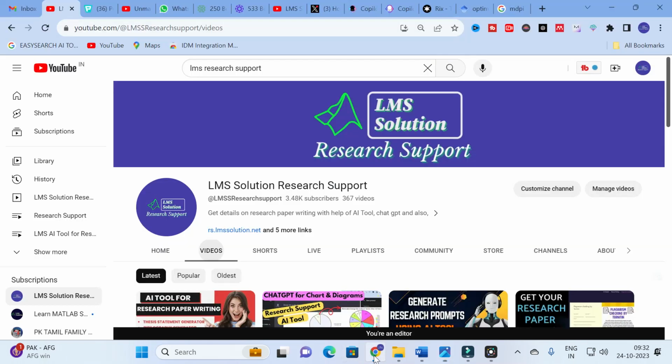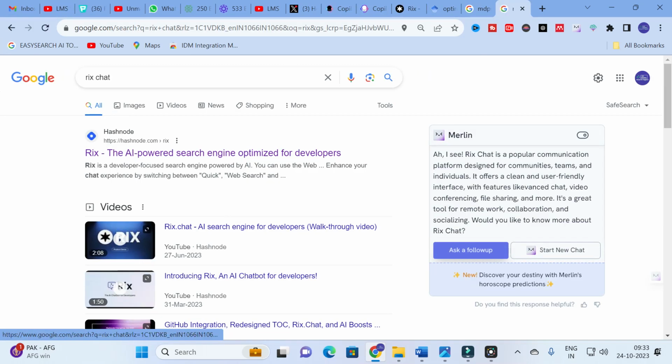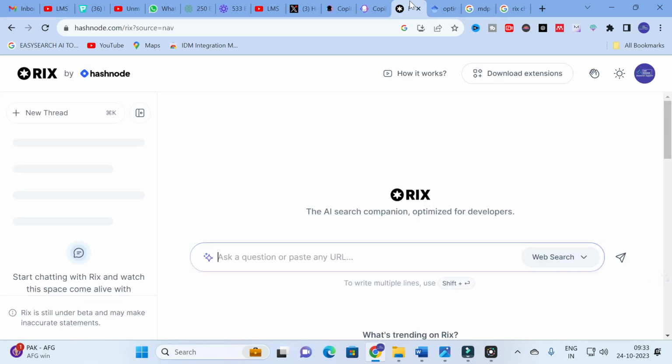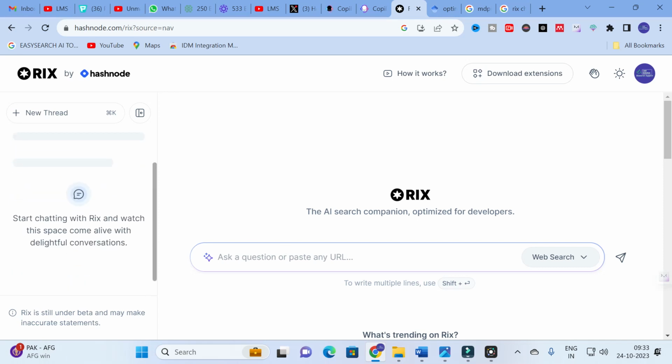Moving on to today's video, the AI tool we are going to discuss today is this one. It is an AI-powered search engine optimized for developers. After logging in, you will get a dashboard like this. You can start chatting here. I am going to ask a general question.